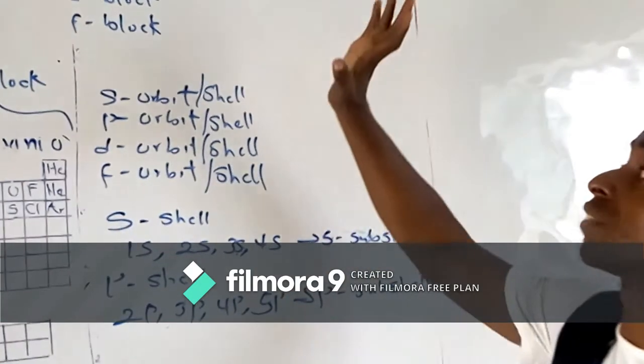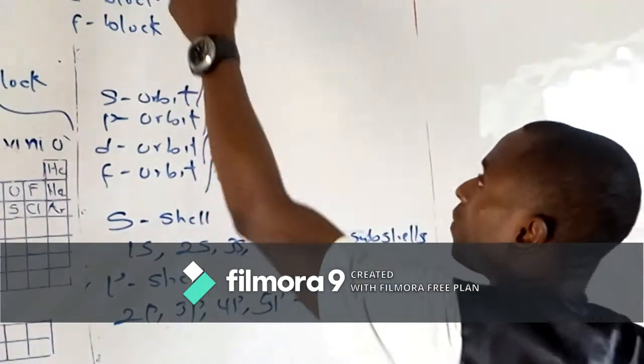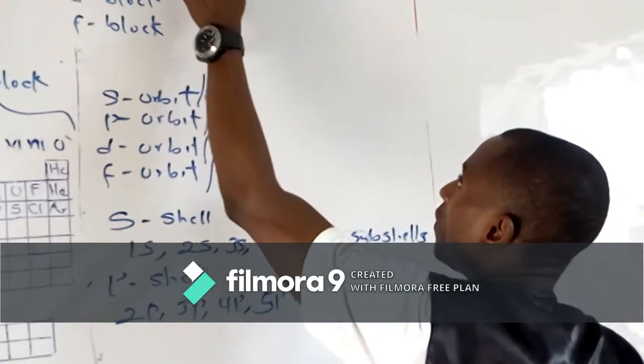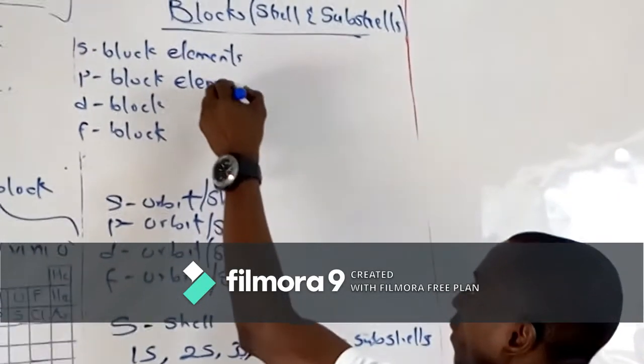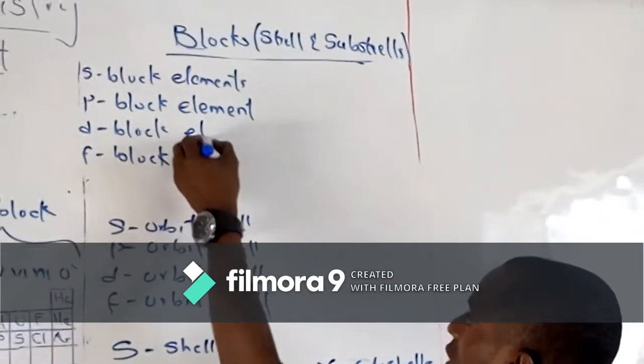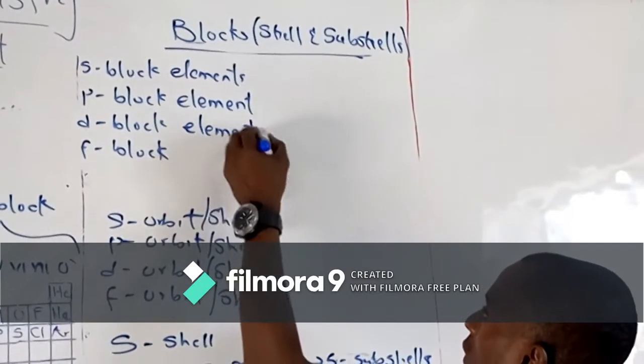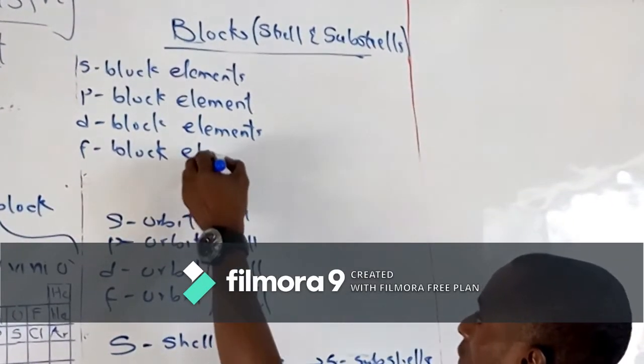So elements can be classified as S block elements, P block elements, D block elements, and F block elements.